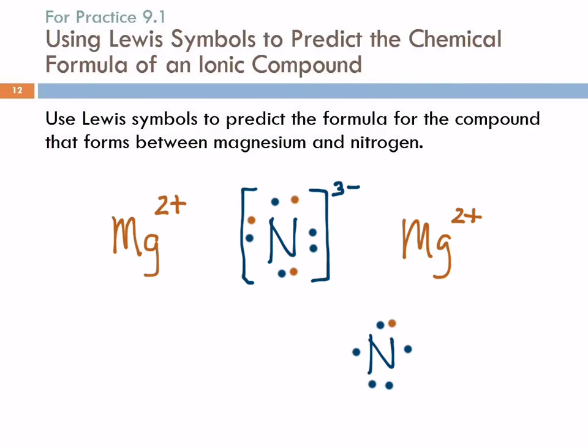What's going to happen? We need 1 more magnesium. So here's another magnesium with 2 valence electrons. And you guys get it. So these 2 electrons are going to go over here, and then that nitrogen is going to have an octet. Magnesium has a 2+ charge. The nitrogen has a 3- charge.